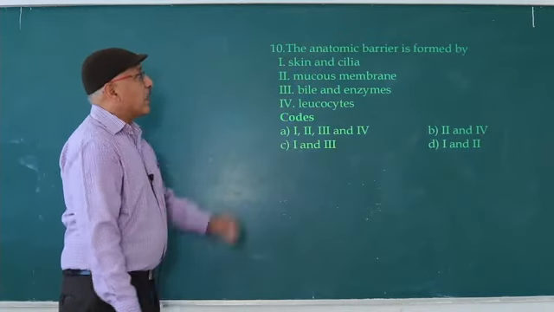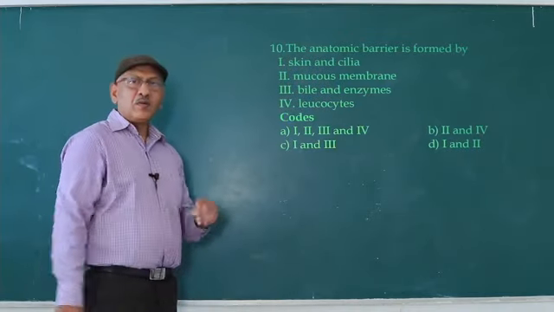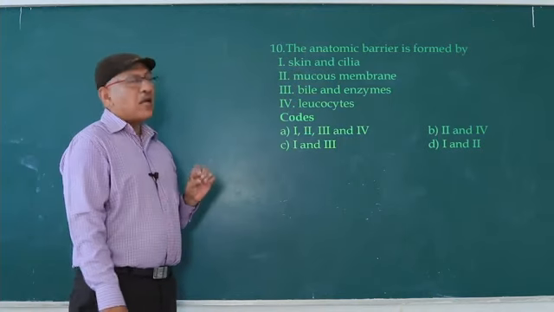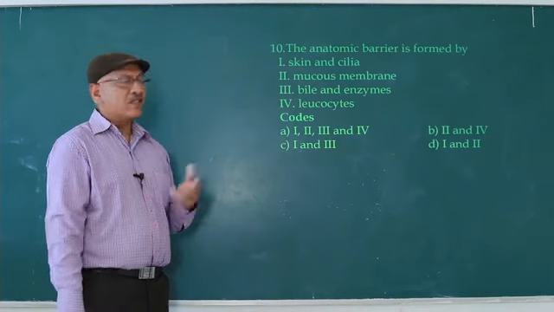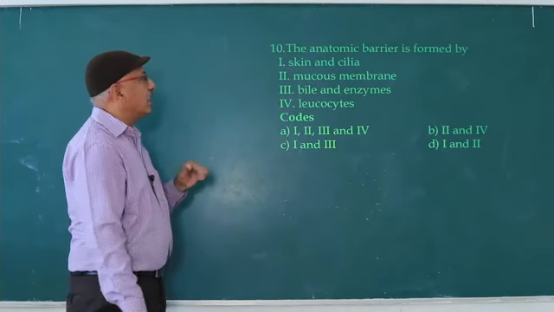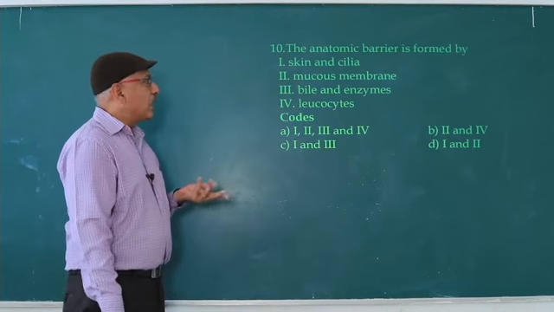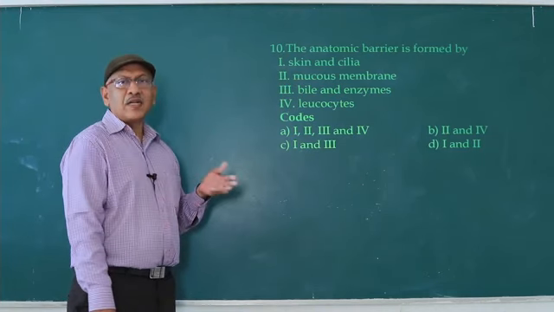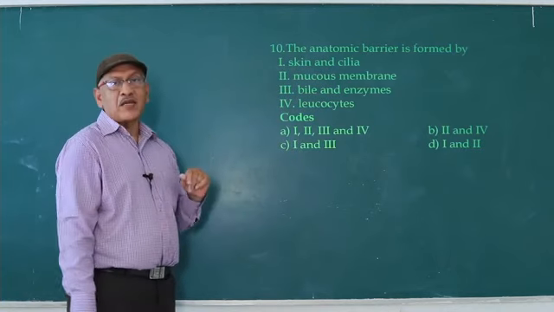The anatomic barrier is formed by anatomy. So physical barriers here prevent and resist the infection: skin and cilia, mucosa, mucous membrane. Bile and enzymes, that is a physiological barrier. Leukocytes are a cellular barrier.